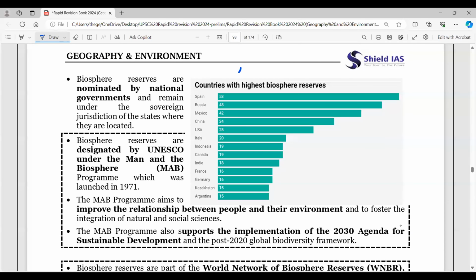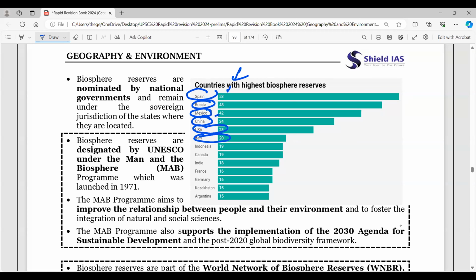Now, countries with the highest biosphere reserves, look at this. Spain has 53, Russia has 48, Mexico has 42, China has 34, USA 28, Italy 20, and then Indonesia 19, Canada 19, India is here. Right. So if you observe, we have Spain, Russia, Mexico, China, USA, Italy, Indonesia, Canada, and then India. Then France, Germany, Kazakhstan, Argentina. So 53, Spain is the highest, that you should remember.